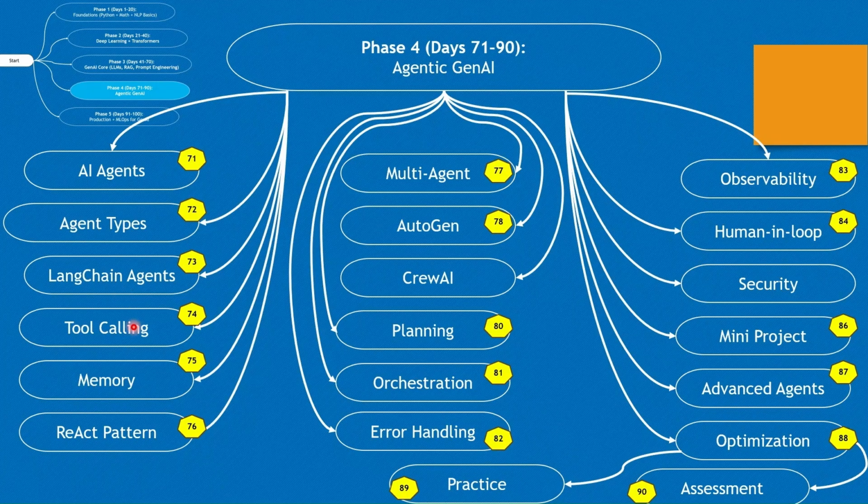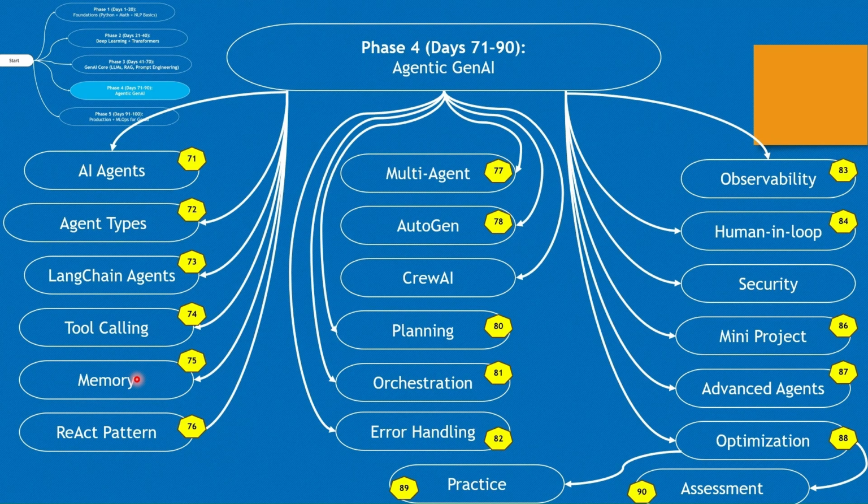And then we will get into tool calling. Tool calling is a technique or ability of an LLM to invoke external APIs, databases, functions, or services to complete tasks. Then we'll see what the various mechanisms are that allow an agent to retain conversational context, facts, and past interactions across sessions.